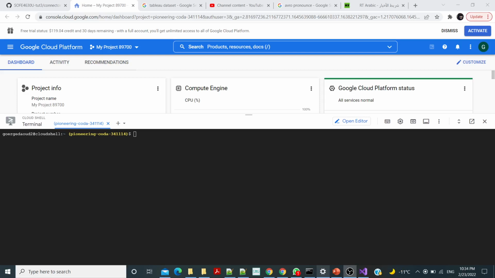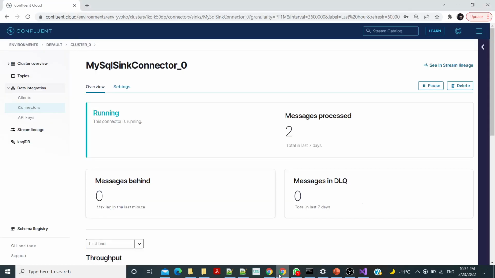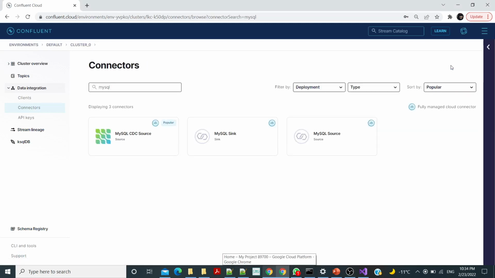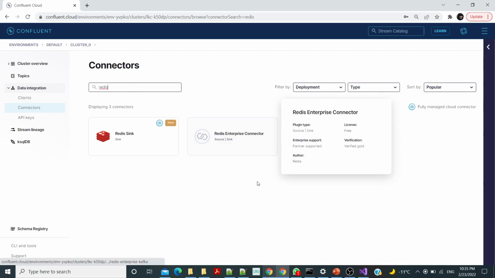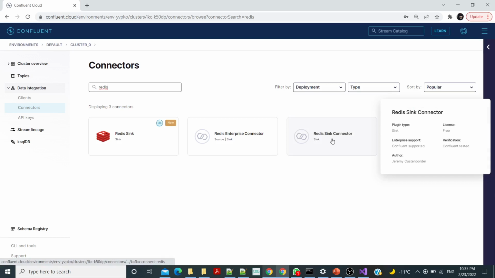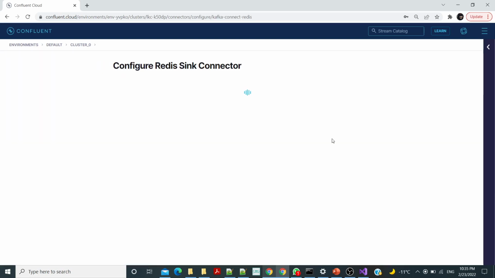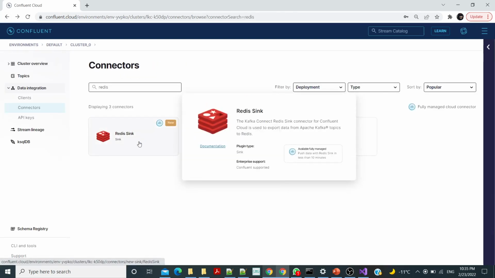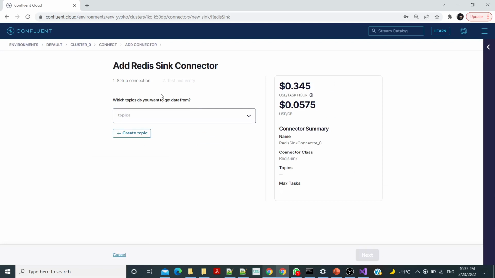Let's configure a Redis connector. So let's go to our connectors and add a connector. Here let's search for Redis, and we find that there is a sync connector. Just click it. This only needs configuration. Yeah, that is the one we need, which is the Redis sync connector.